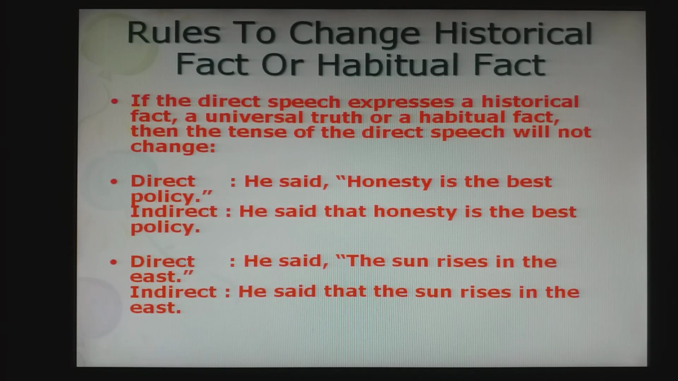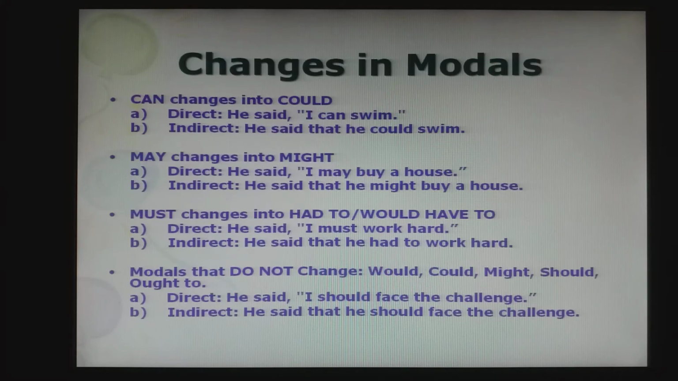Rules to change historical fact. If the direct speech expresses a historical fact, then the tense of the direct speech will not change. Example, he said, honesty is the best policy. Change it to indirect: he said that honesty is the best policy. Next example, he said, the sun rises in the east. Indirect: he said that the sun rises in the east. In those two examples, we have not changed anything at all.